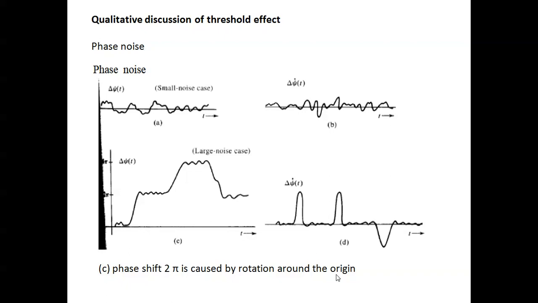You see, for small noise and large noise, the threshold effect follows the noise: when it is high, it is also high, and when it is maintained, it is low. The threshold effect maintains the signal. Wherever the peaks occur, it also gets a peak, and then it returns to the normal condition.